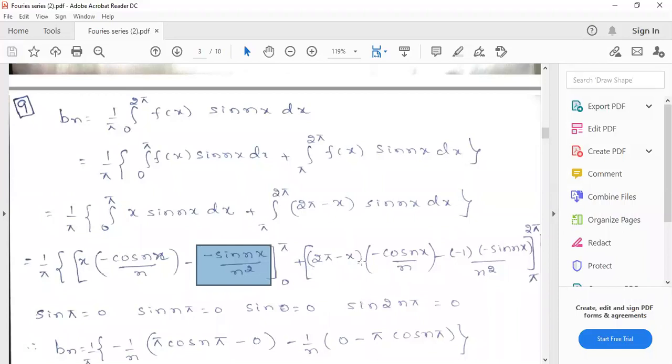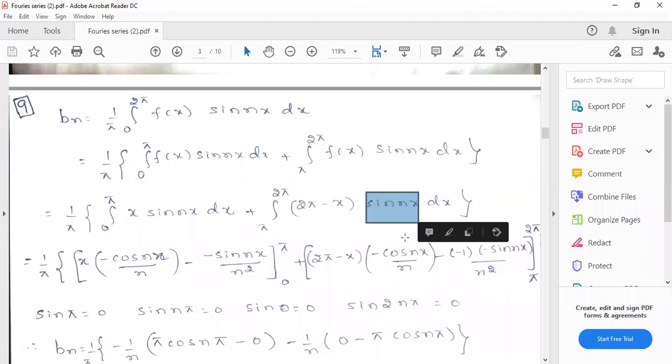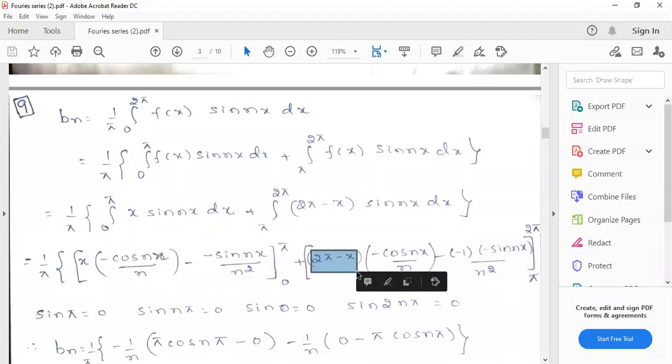Plus, for the second integral, 2 pi minus x into integration of sin nx, so once again it will be minus cos nx by n. Now the derivative of 2 pi minus x: the derivative of 2 pi is 0 and the derivative of minus x is minus 1, into minus sin nx by n square, where the limits vary from pi to 2 pi.